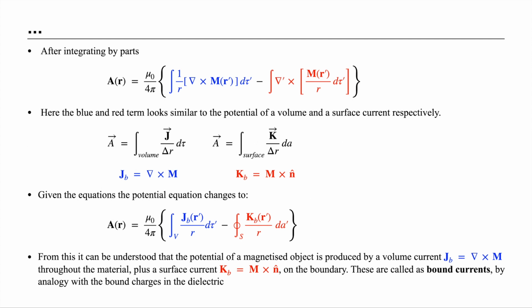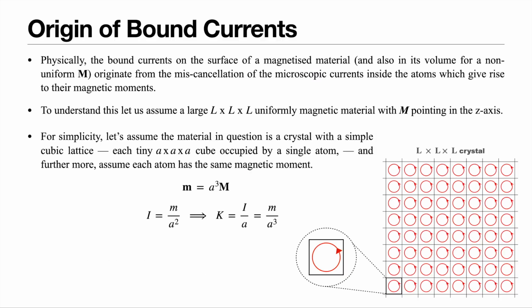Now let us physically, by considering some parameters, realize how the bound currents arise in the materials. So, origin of bound currents. Physically, the bound currents that arise in the magnetized material are due to the miscancellation of microscopic currents inside the material.